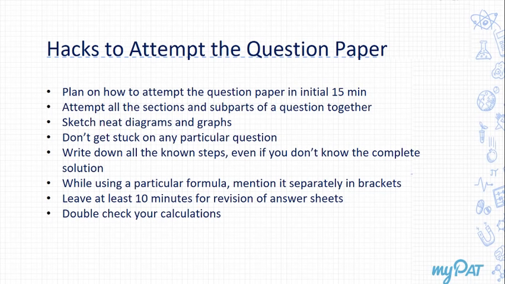Now, the next one is quite important. Write down all the known steps, even if you don't know the complete solution. Suppose you're not able to arrive at the answer, or you've been asked to prove something and you're not able to prove it. But if you know what formula is required, just write that formula or write a particular theory part associated with it. That way, you will get some credit.